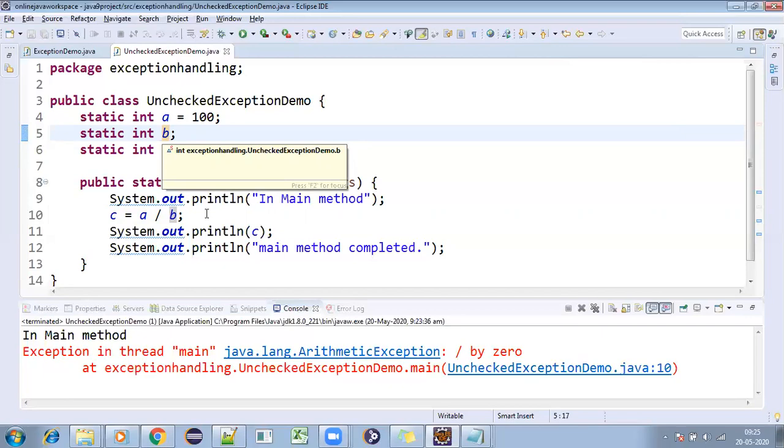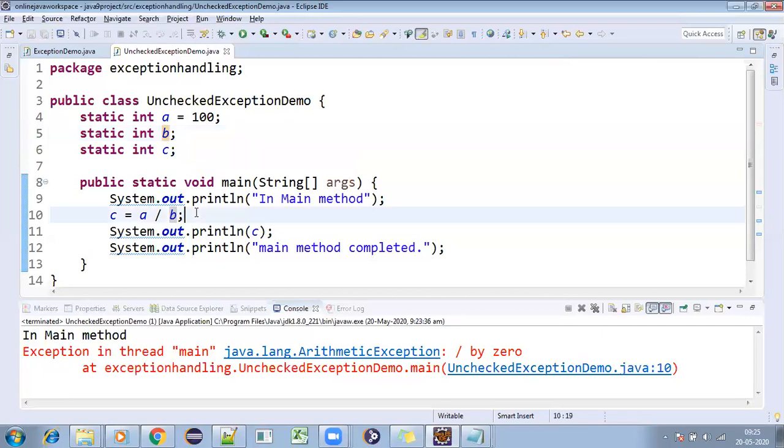So there what we need to do is, whatever problem statement we have, we need to handle that particular line of code. This is the problematic code.